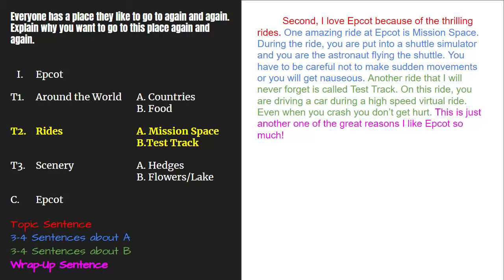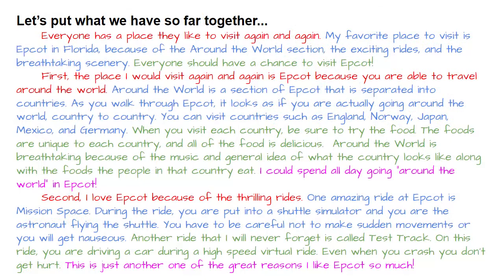My topic sentence is in red. My 3A detail sentences are in blue. My 3B detail sentences are in green. And my wrap-up sentence is in purple. Wow, look at all that we have written. One more topic paragraph to go.